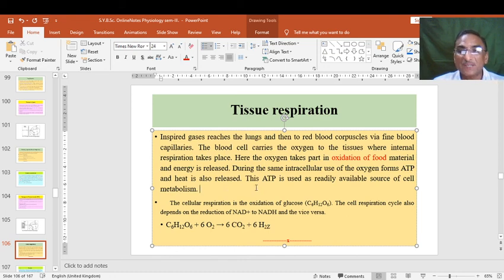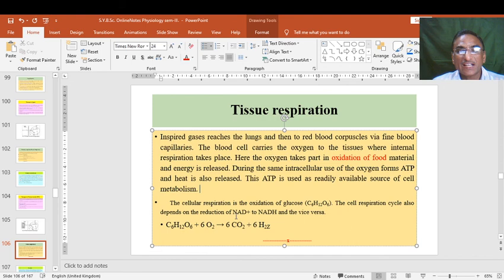So this ATP, or adenosine triphosphate, is used as a readily available source of energy for cell metabolism, and in this way the oxygen metabolizes the cellular components. The cellular respiration is the oxidation of glucose, C6H12O6 is the formula, and the cell respiration cycle also depends on the reduction of NAD plus to NADH and vice versa.